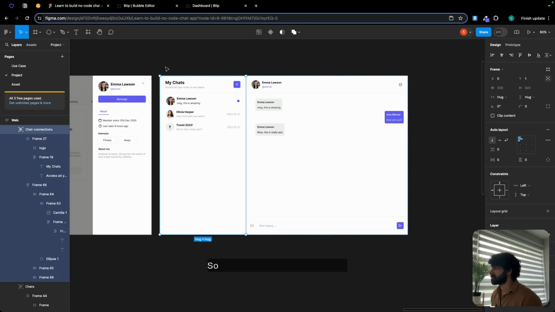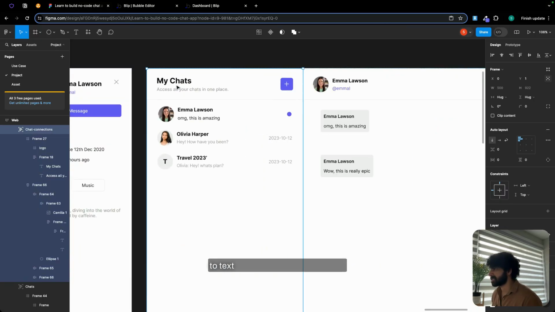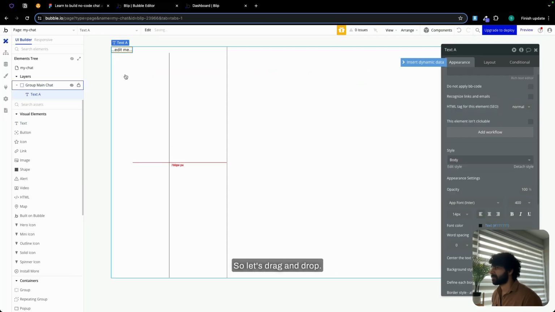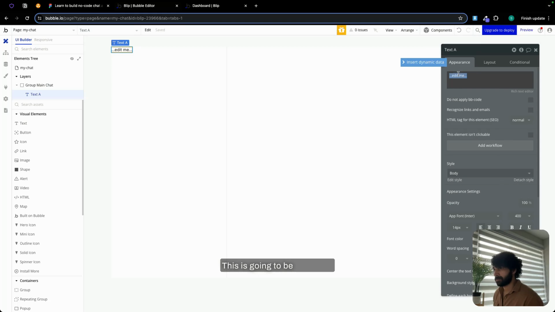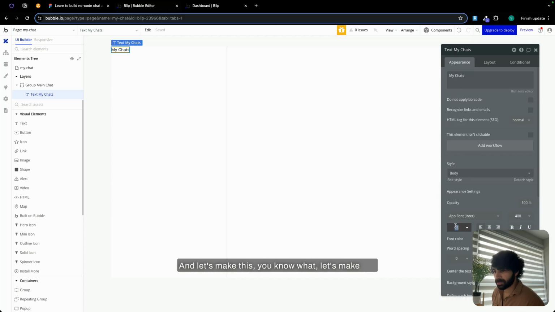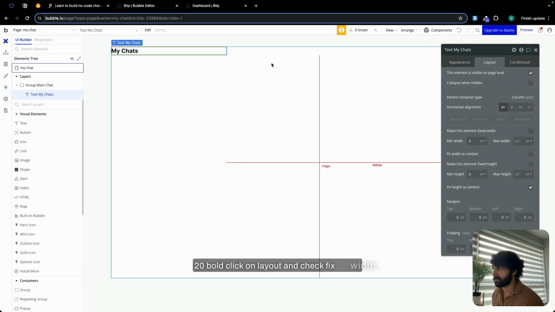Let's see what we have. We have my chat over here, text, two text fields, and a button. So let's drag and drop. This is going to be my chats, and let's make this 20, bold. Click on layout and check fixed width.